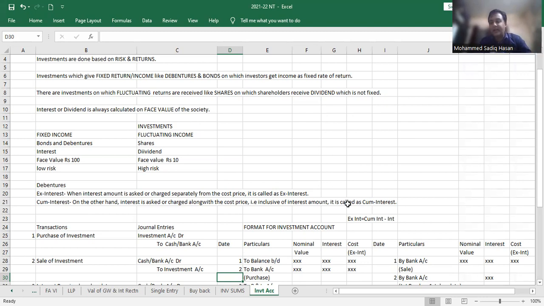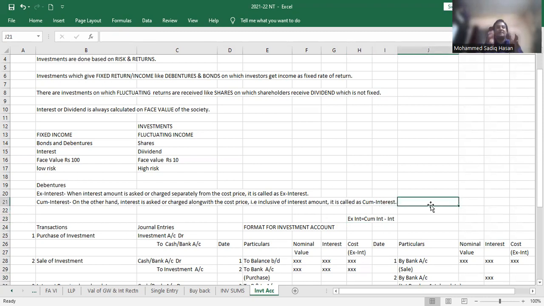Cum interest is including interest. Okay. So suppose you want to find out ex interest when cum interest is given, what you are going to do? You are going to calculate interest first, and then from that cum interest you're going to minus interest, so you get ex interest. That's a normal formula you're going to use in this chapter to find ex interest. That is cum interest minus interest.